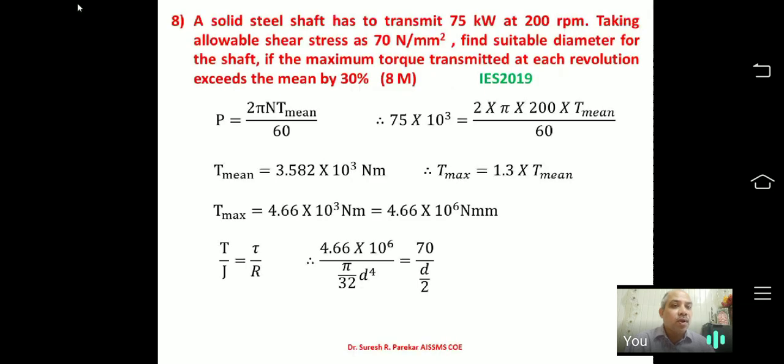So my maximum torque is 30% more than minimum torque, and therefore we have to find T max, and we will get T max 4.66 into 10 raised to 6. Substitute values in this equation, T by J is equal to tau by R, and this is your solid shaft. So you can directly go pi by 16 d cube into tau, and that will give you the value of D, which is equal to 69.73, that is 70 millimeters.